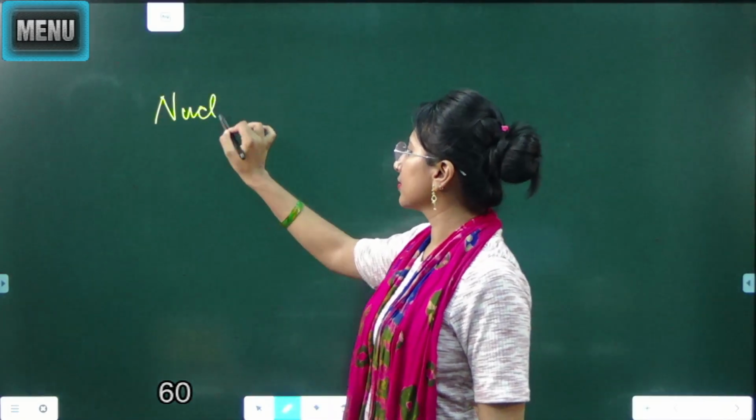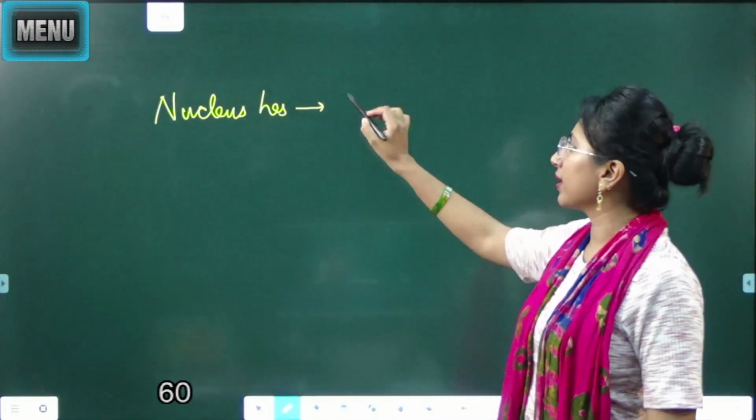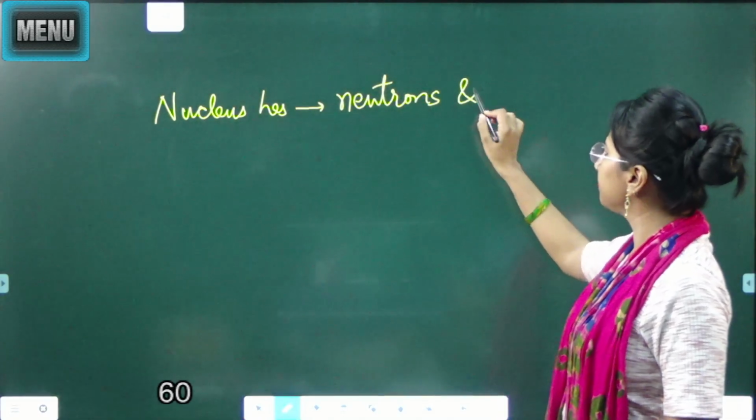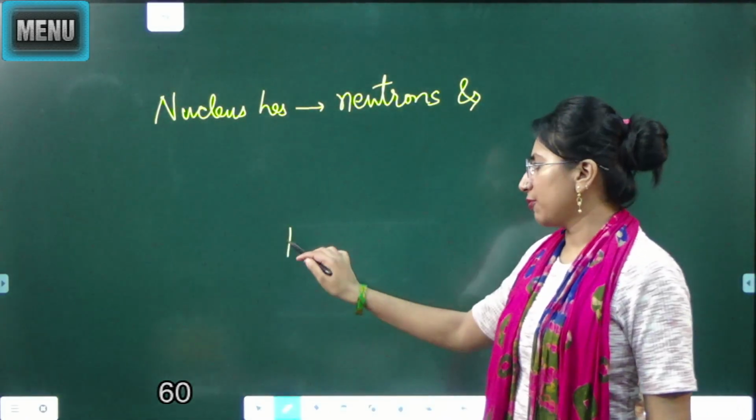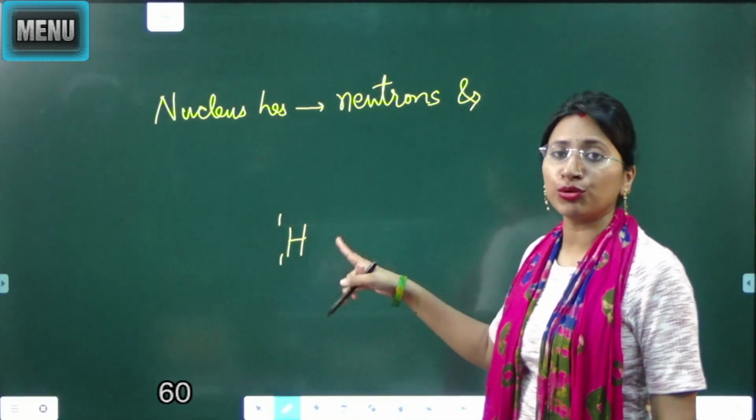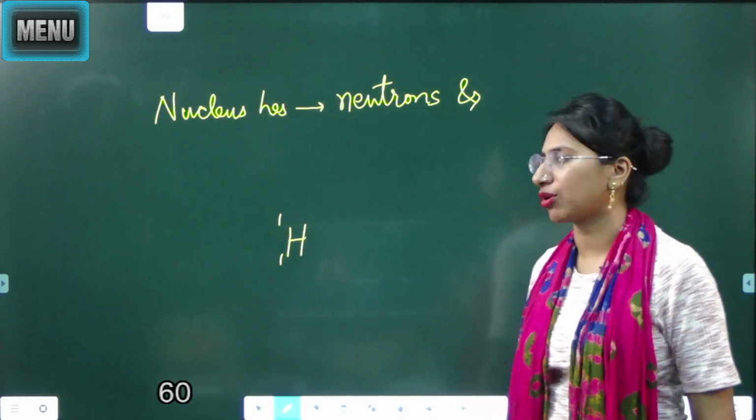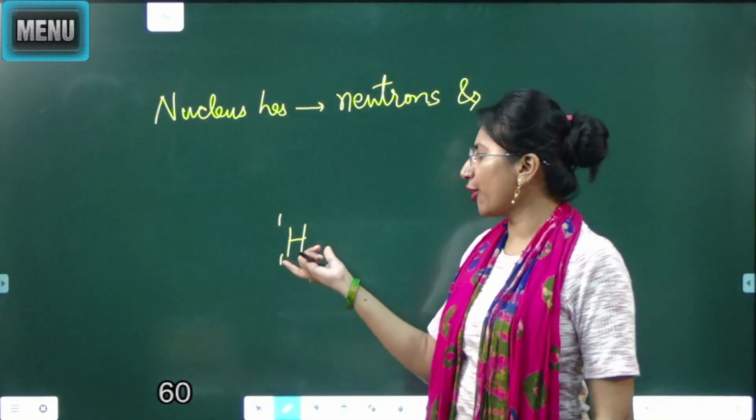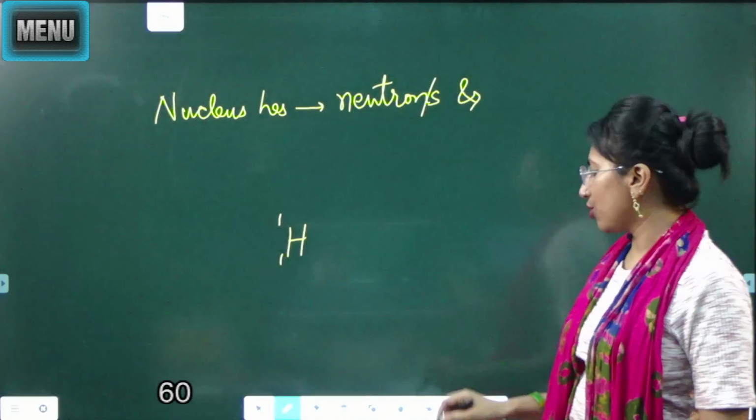Nucleus has the subatomic particle neutron, and some atoms are also there, for example hydrogen. If you see the hydrogen atom, hydrogen is denoted like this. It has 0 neutron. This isotope of hydrogen has 0 neutron. So it is possible that some atoms are devoid of neutrons and some may have one or more neutrons. So neutron or neutrons